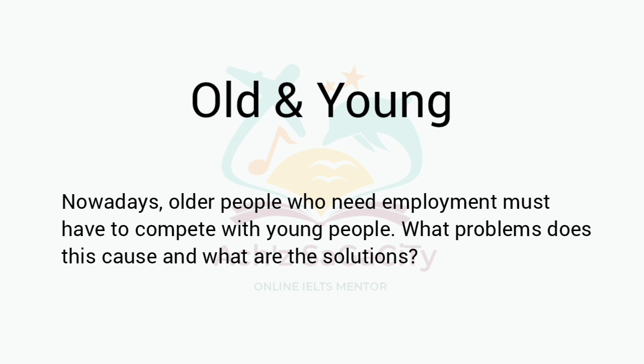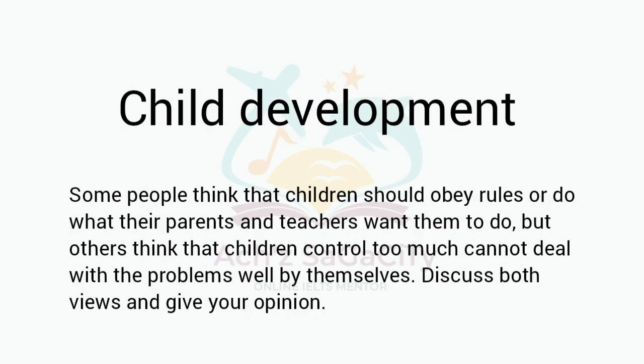Next one, child development. Some people think that children should obey rules or do what their parents and teachers want them to do. But others think that children controlled too much cannot deal with problems well by themselves. They won't be able to do anything in the future. That means they will not get the problem solving skill. Discuss both the arguments and give your opinion.